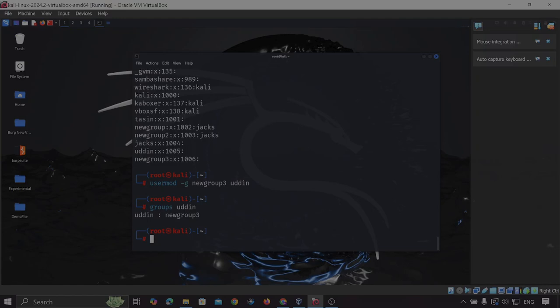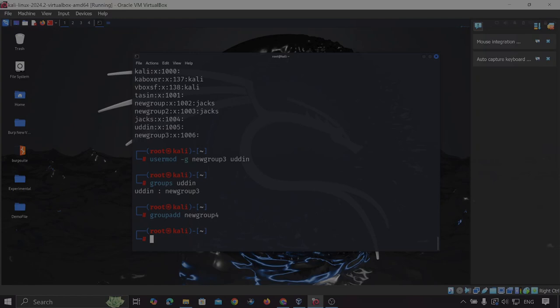Right, now let me create another group, groupadd, new group 4. So another group is created. Now Uddin belongs to new group 3. Now I would like to put Uddin in new group 3 as well as in new group 4. That means I want to keep Uddin in multiple groups.